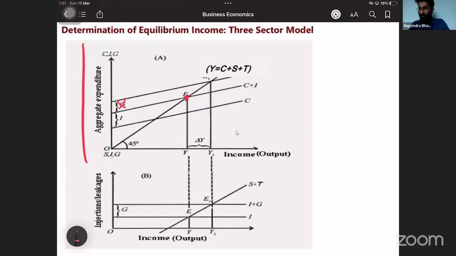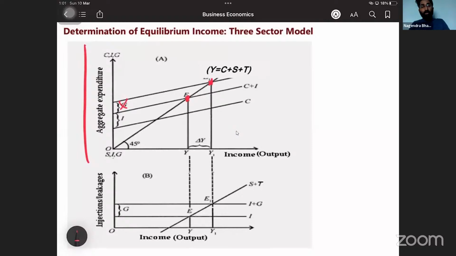This would have been the equilibrium. But right now, equilibrium is this one. If there was no investment, then this was the equilibrium. Because of the investment multiplier, this is the increase in equilibrium. Because of government expenditure, this is the equilibrium now. If there was no investment and government expenditure, this would have been the equilibrium. Because of investment, this is the equilibrium now. Because of government expenditure, this one will be the equilibrium. So equilibrium got shifted.